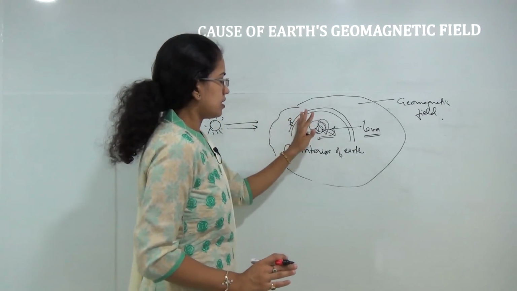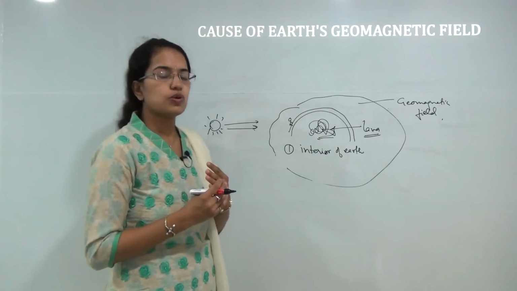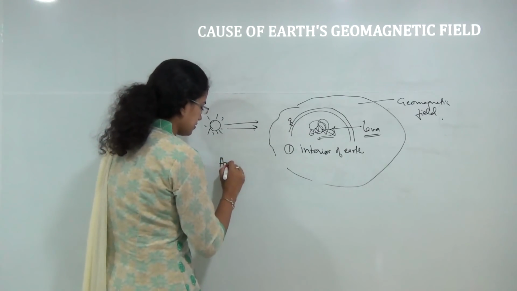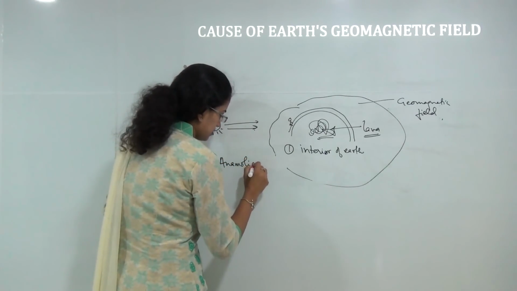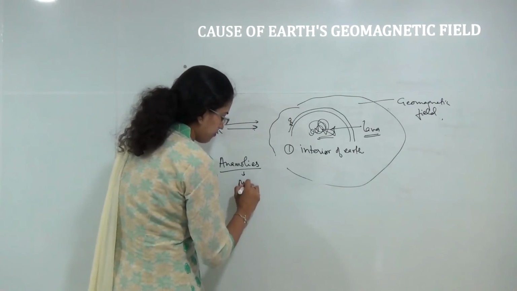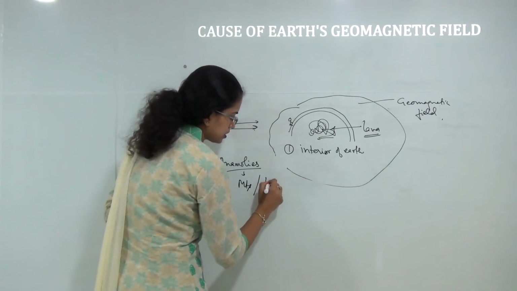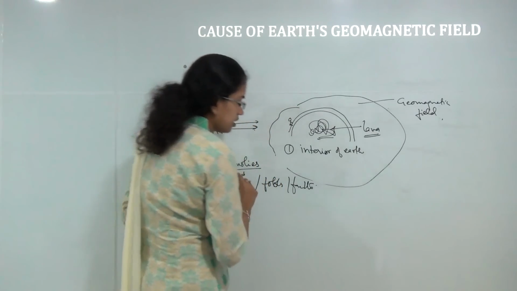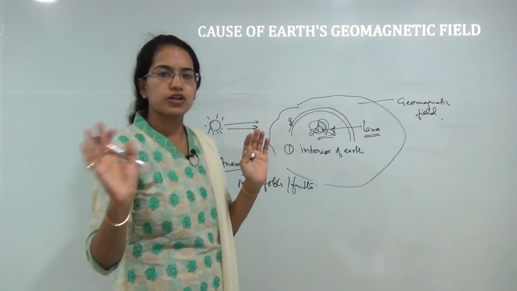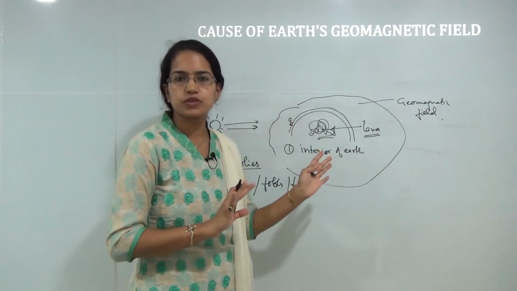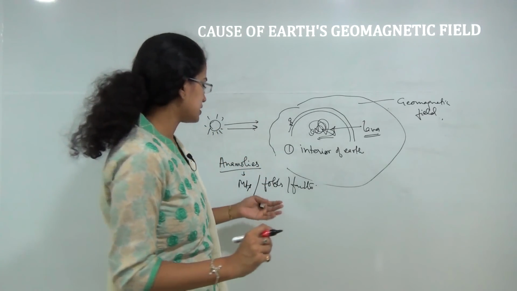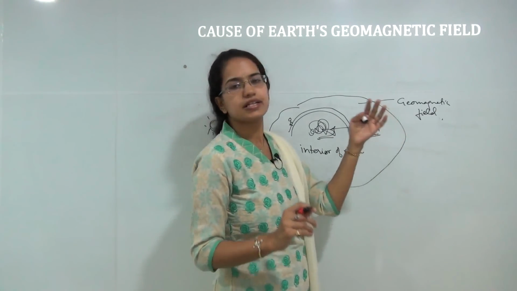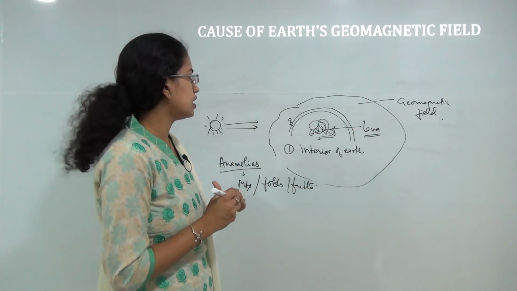And again the magnetic field leads to various kinds of anomalies that can be in the form of mountains, folds or faults, and that is prevalent across the earth, as we have already talked about in the lesson on seafloor spreading and plate tectonics, how these anomalies affect the existing behavior on the earth's surface.